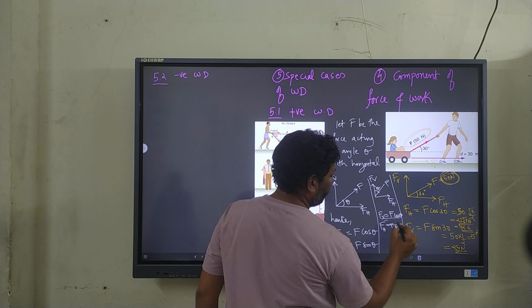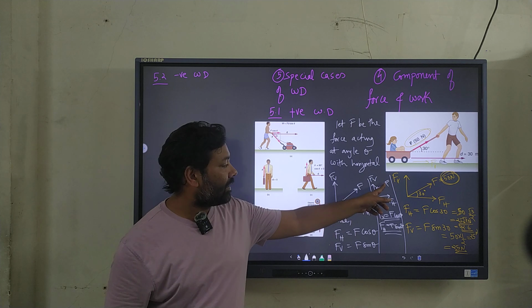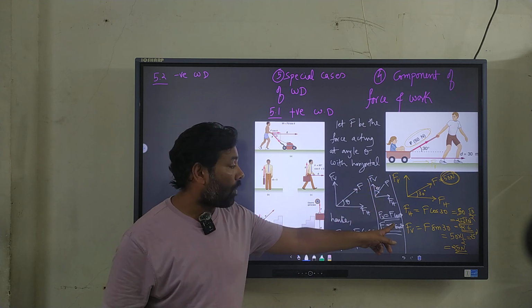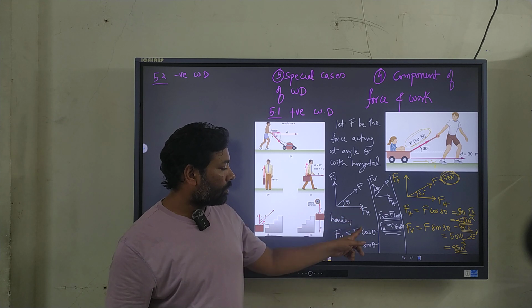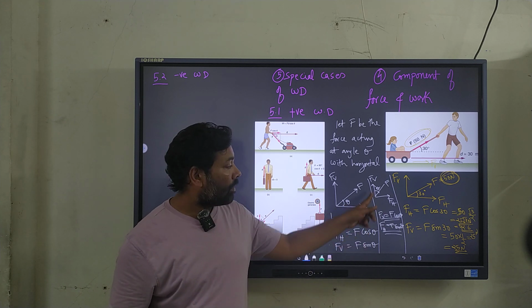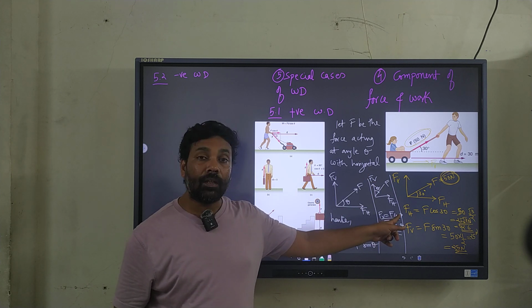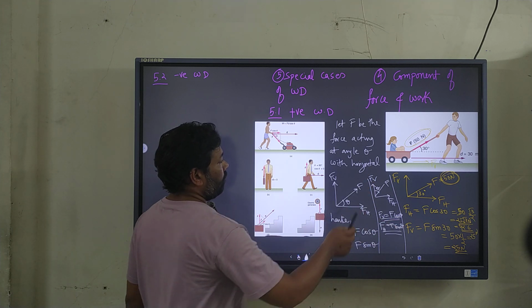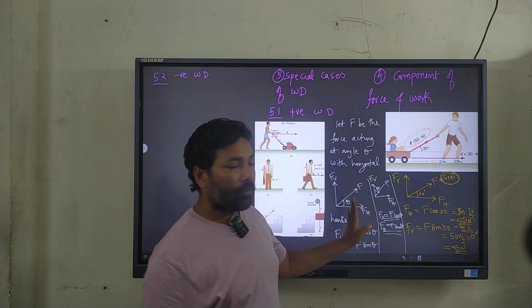So wherever you have theta, that component comes with a cos. We have theta with the horizontal, so the horizontal component comes with a cos. Here we have theta with the vertical, so the vertical component comes with the cos. So this is the answer to this question, the component of the force.